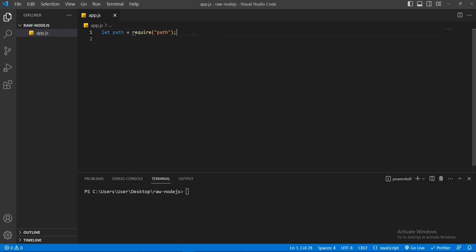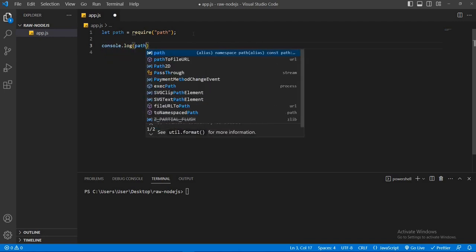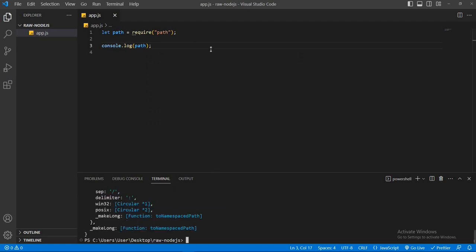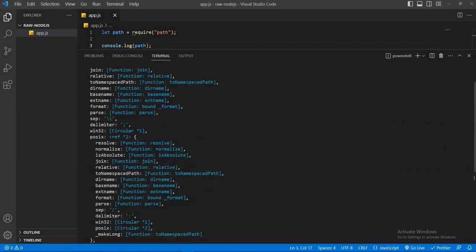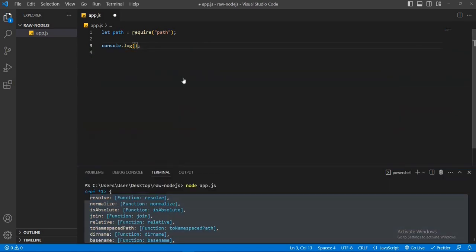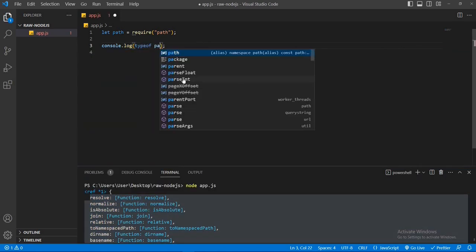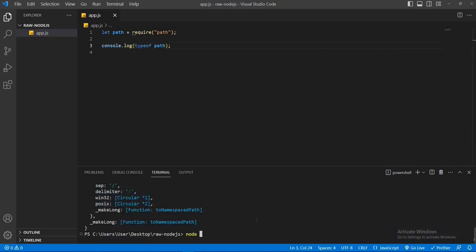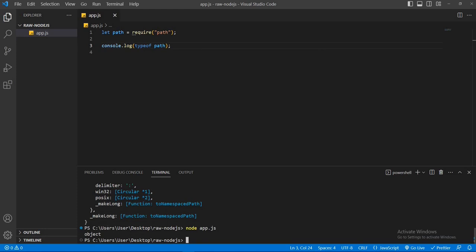If you console this path module, then you can see it's an object. So console this path, save the file, run the file, node app.js. You can see this path is an object. If you do typeof path, save the file, run the file again, node app.js, you can see this path module is an object.